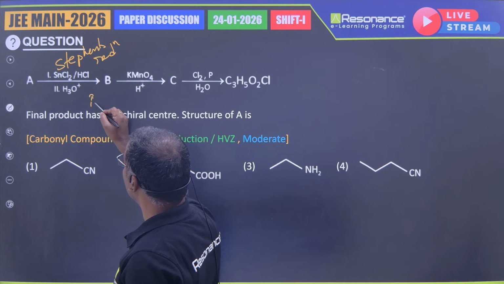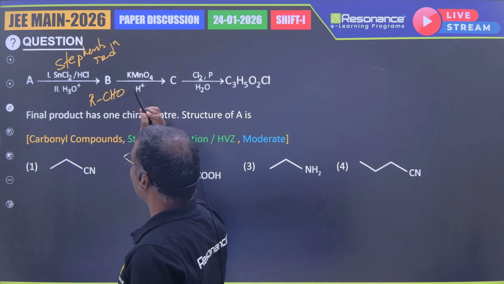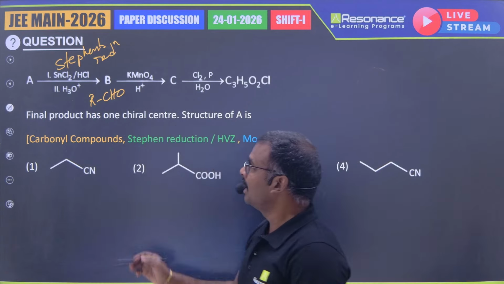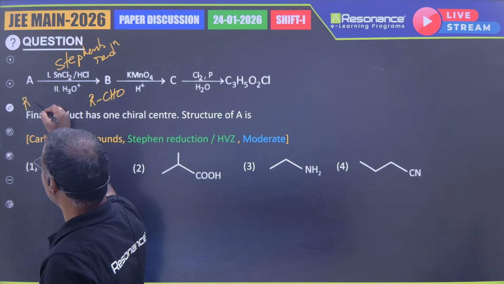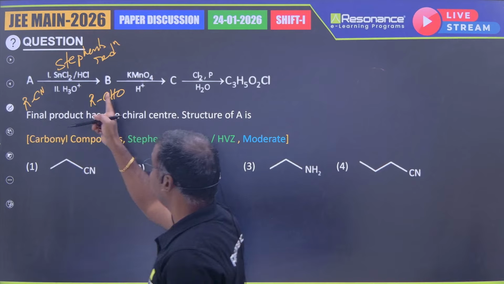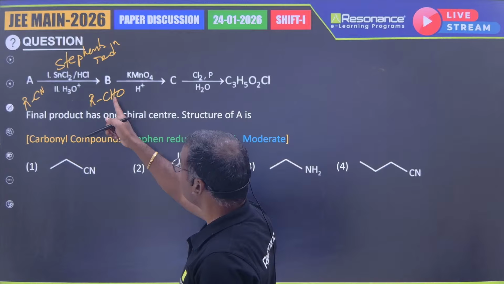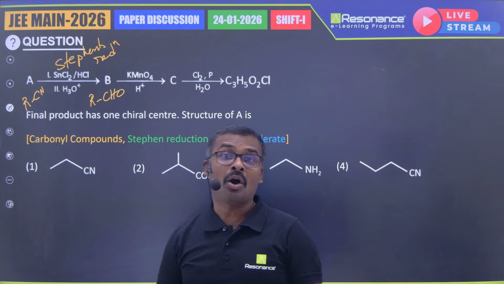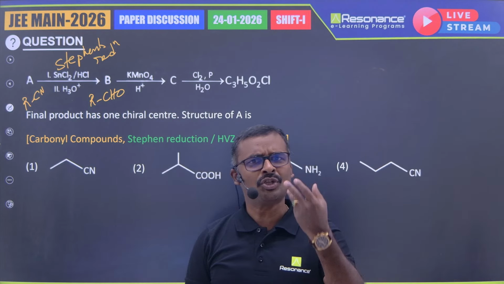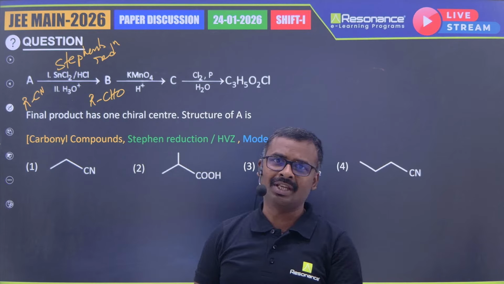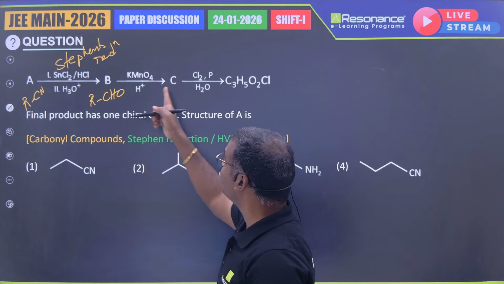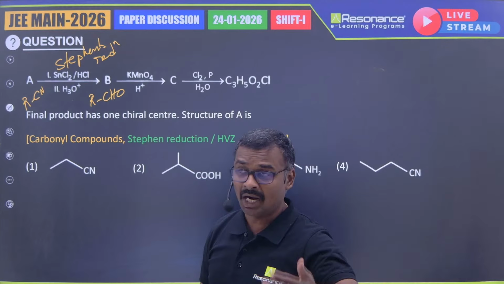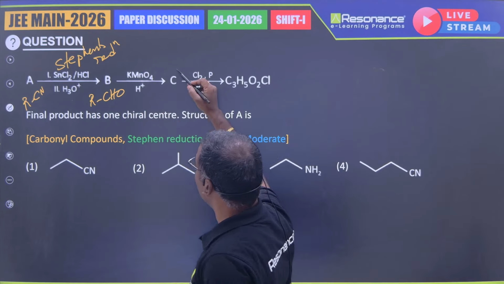So here you will be having an aldehyde. And now this aldehyde, it should be some cyanide, right? Now this cyanide into aldehyde is done. Now this aldehyde is treated with an oxidizing agent. Need not be strong also. Even a mild oxidizing agent can oxidize aldehyde to carboxylic acid,